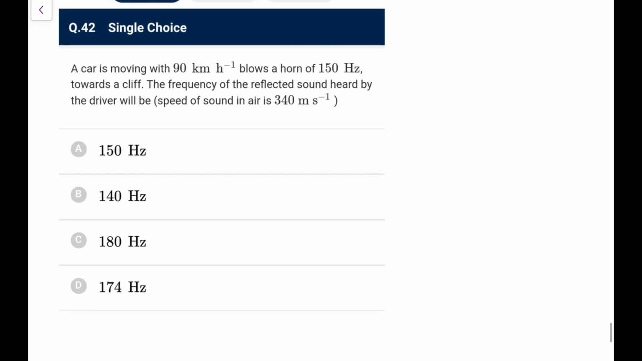Now, a car is going with 90 kmph, blows a horn of 150 Hz towards a cliff. Frequency of the reflected sound heard by the driver. So you directly know the frequency reflected and heard by the source itself would be f0. There will be 2 times Doppler, and the effective would be (v plus v car) upon (v minus v car). I am not doing it again and again. You have done it multiple times. If you have doubt, do the last solved example of your NCERT class 11th of this chapter.